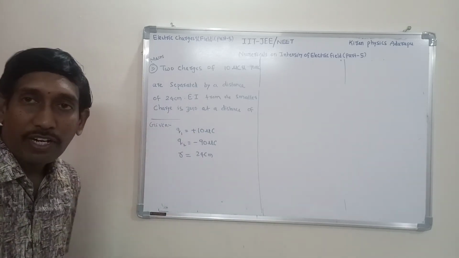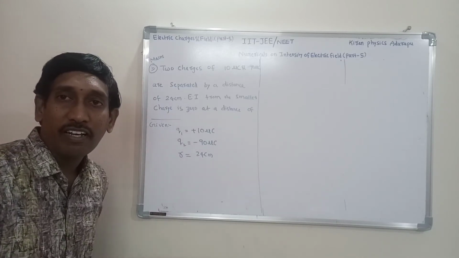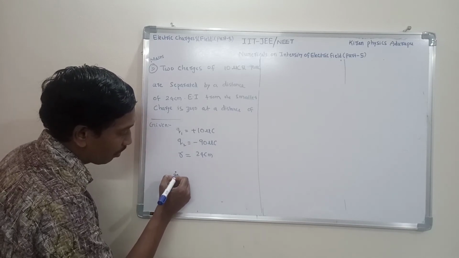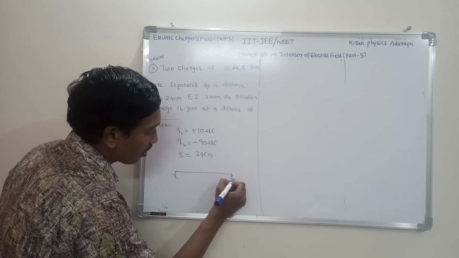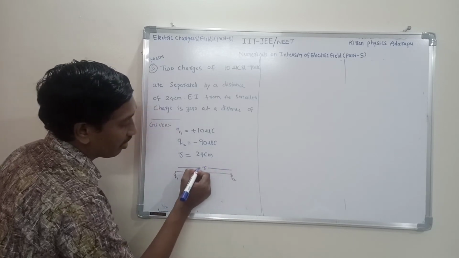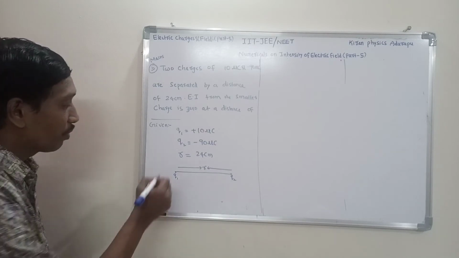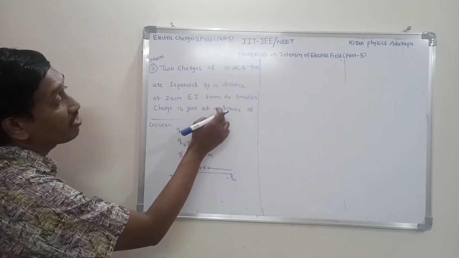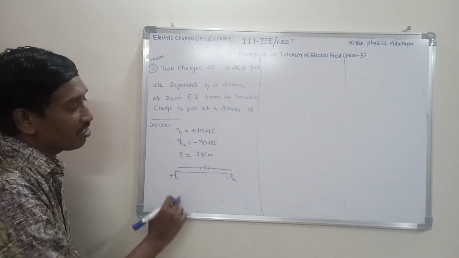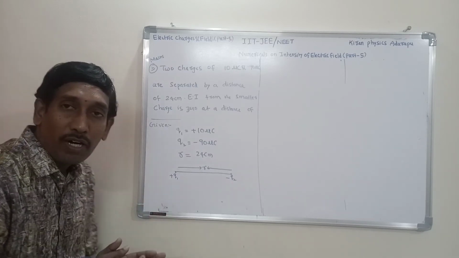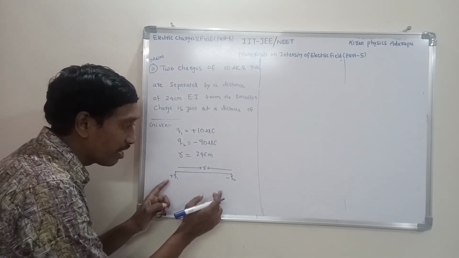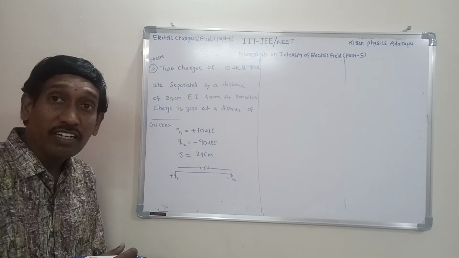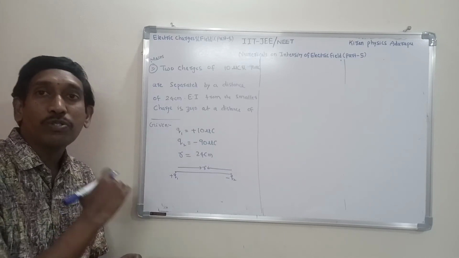Okay now, I want to explain this problem by drawing an imaginary diagram. We have two charges, one is Q1, second one is Q2. These two charges are separated by some distance R. Q1 is a positive charge, Q2 is a negative charge. It is not possible to get zero net electric intensity inside the two charges because these two are unlike charges. That's why the zero electric intensity is possible only outside the two charges.